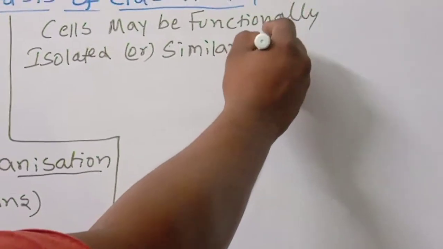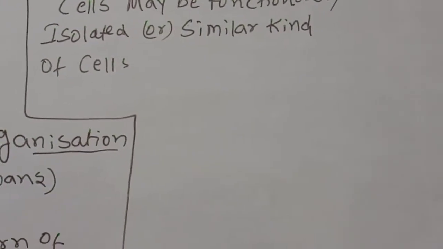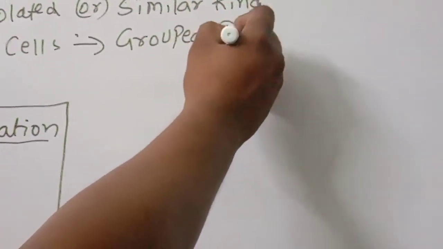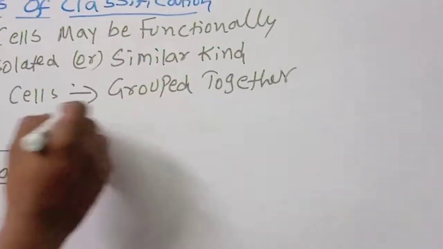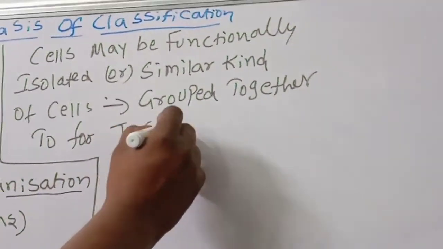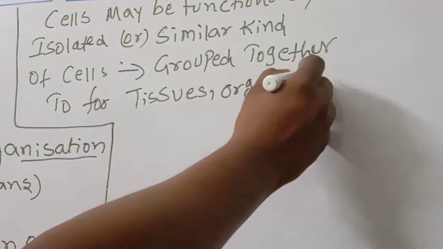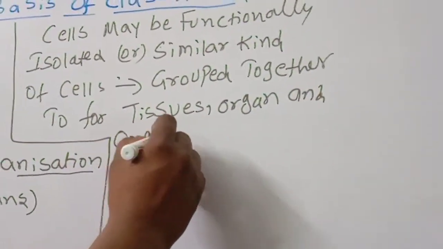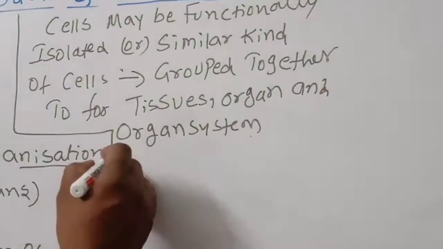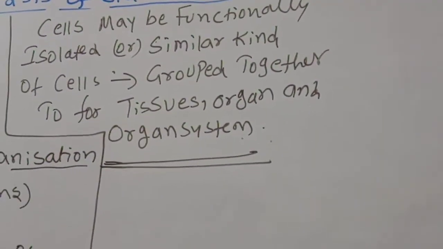Similar kind of cells may be grouped together to form what? Tissues, organ and organ system. So all cells together form tissue level organization, or organ level organization, or organ system level organization.